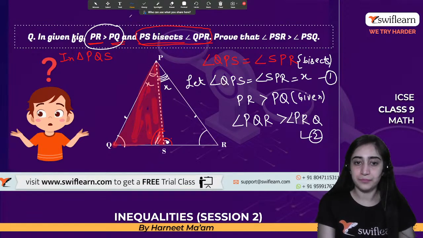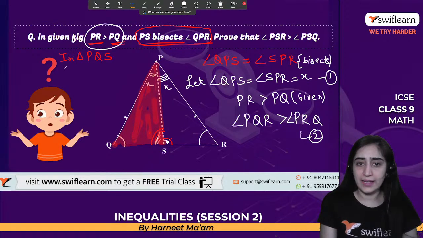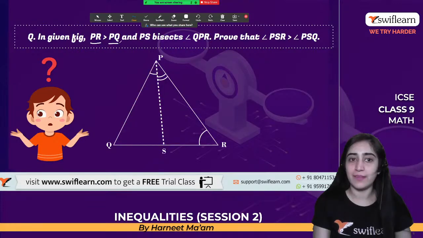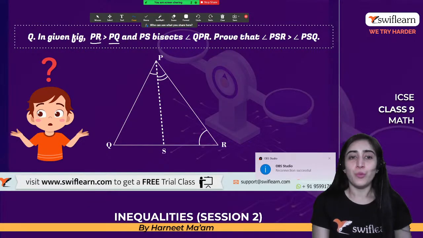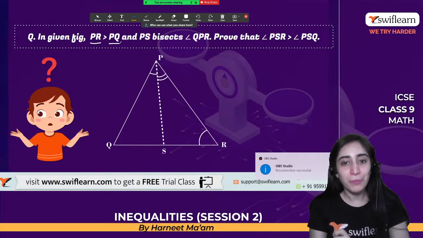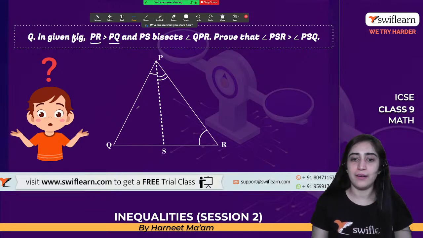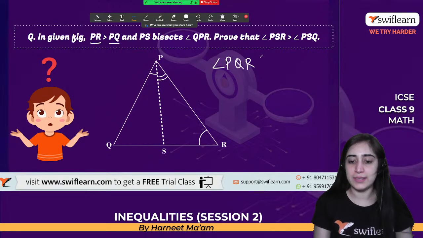What does that mean? That angle, what is it? PR is greater than PQ. What does it say? PR is greater than PQ. That means this angle PQR is greater than angle PRQ.